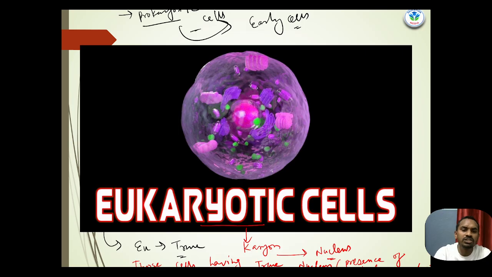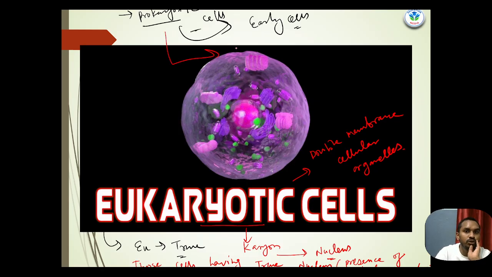Mostly eukaryotic cells have double membrane cellular organelles, compared to the prokaryotic cells. Prokaryotic cells do not possess any double membrane cellular organelles.